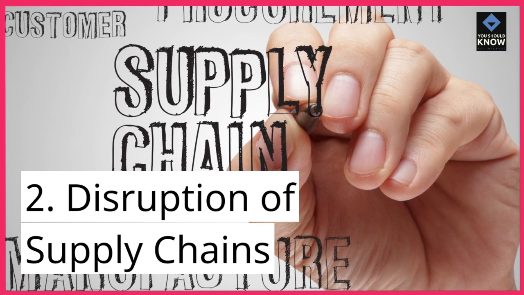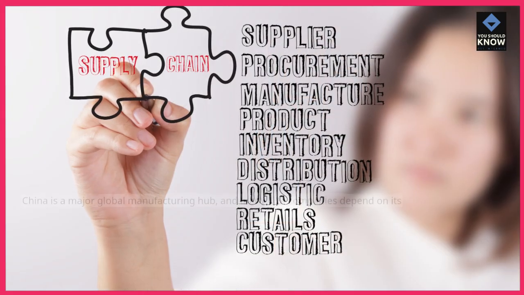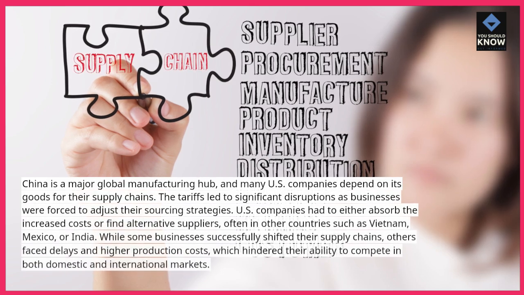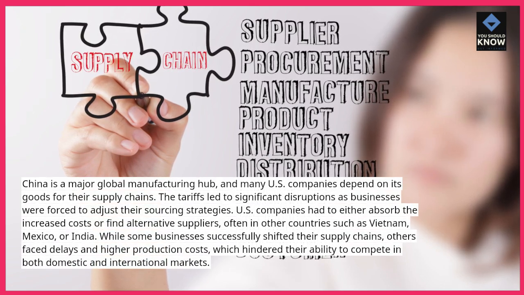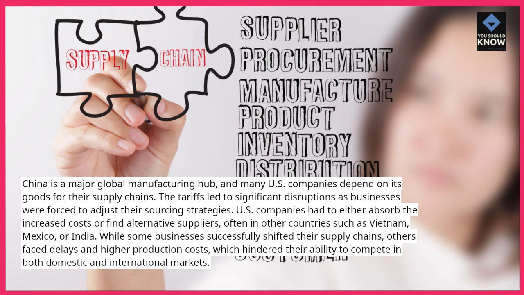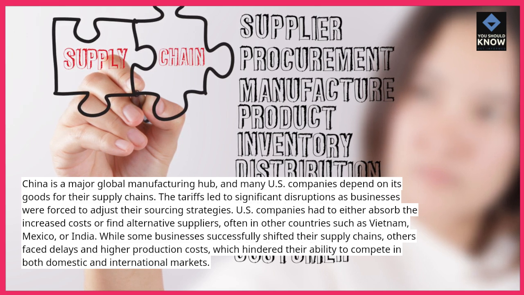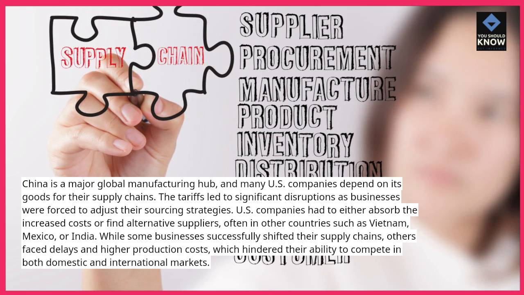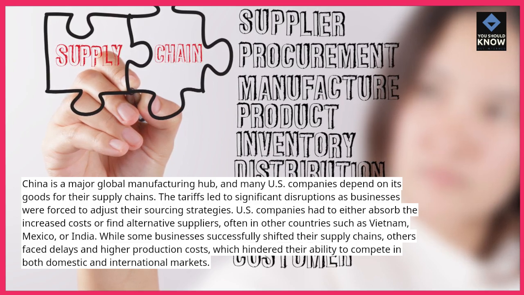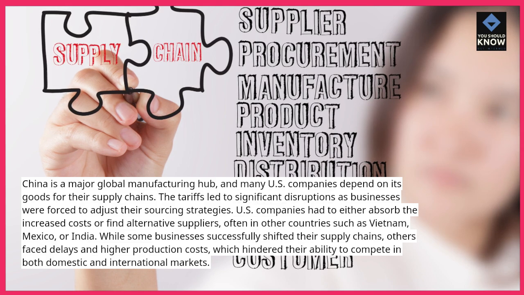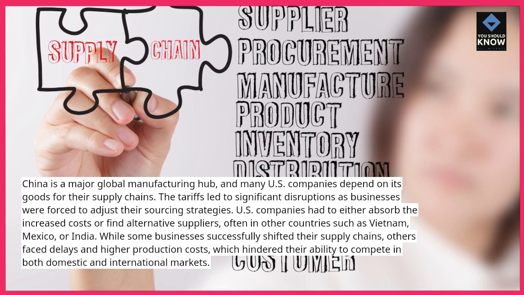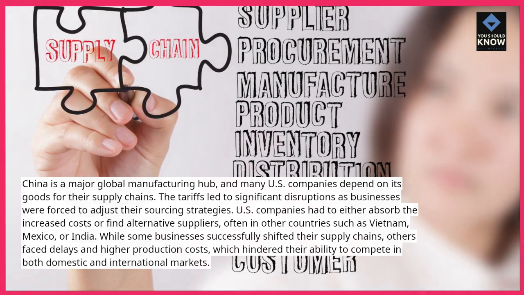Consumer goods that rely on Chinese manufacturing have been particularly impacted, leading to inflationary pressures. 2. Disruption of supply chains. China is a major global manufacturing hub, and many U.S. companies depend on its goods for their supply chains. The tariffs led to significant disruptions as businesses were forced to adjust their sourcing strategies. U.S. companies had to either absorb the increased costs or find alternative suppliers, often in other countries such as Vietnam, Mexico, or India. While some businesses successfully shifted their supply chains, others faced delays and higher production costs, which hindered their ability to compete in both domestic and international markets.